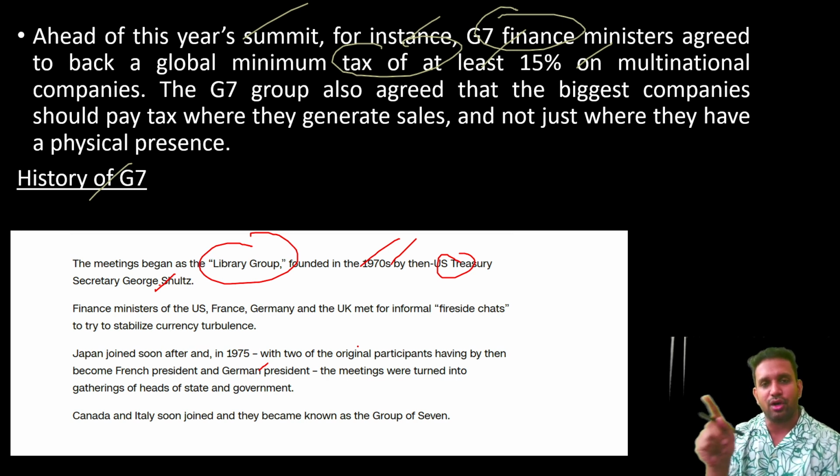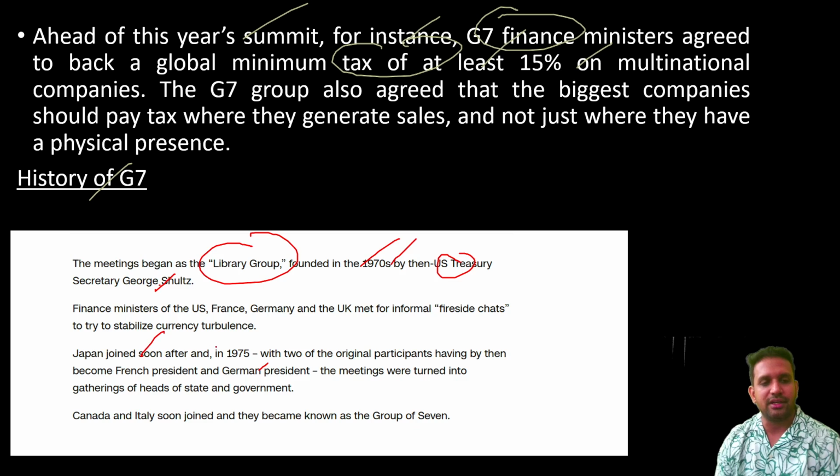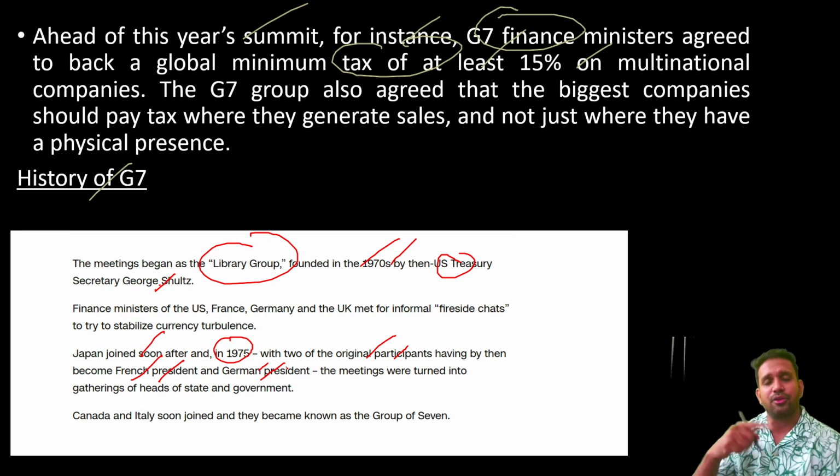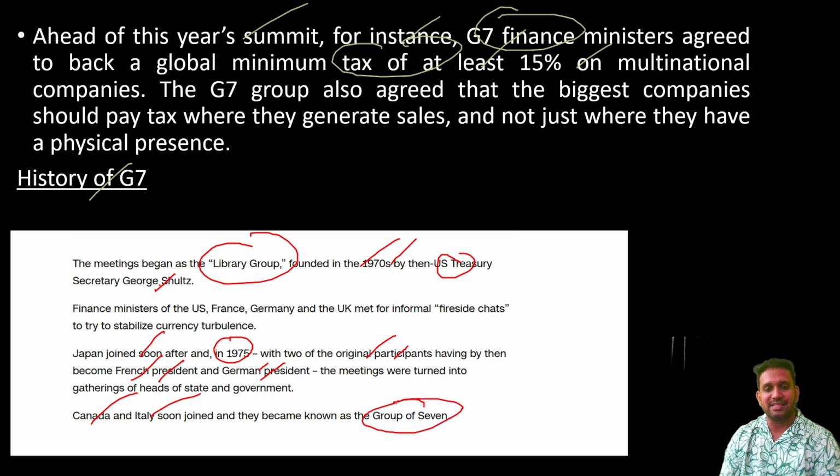Later on the process of continuously meeting started over a period of time. Japan joined in 1975, and the original participants in the Library Group went on to become French president and German president, and the process of meeting together continues till date and is very much relevant. Canada and Italy joined later and it became the Group of 7. Remember this point: it would actually be a group of 8, but Russia has been indefinitely suspended from this group. So this is how the origin of the G7 took place.